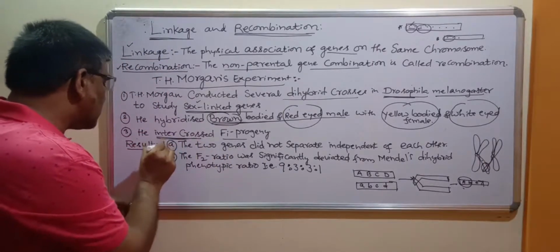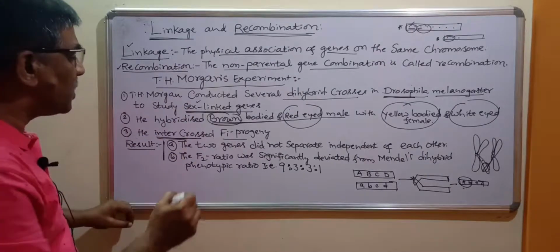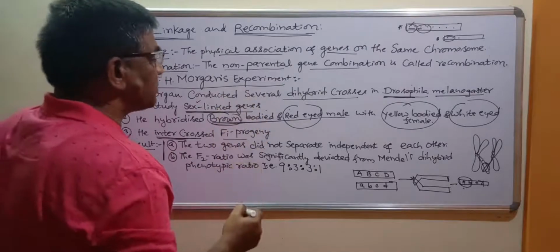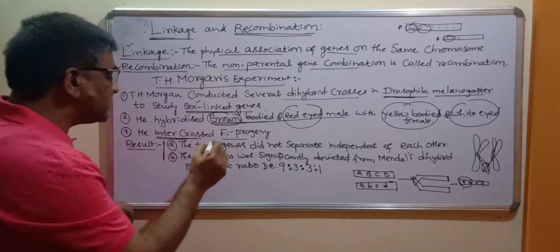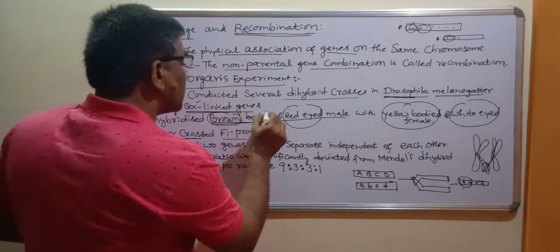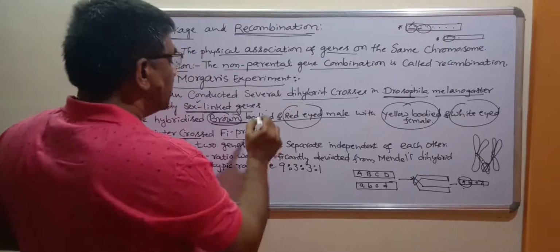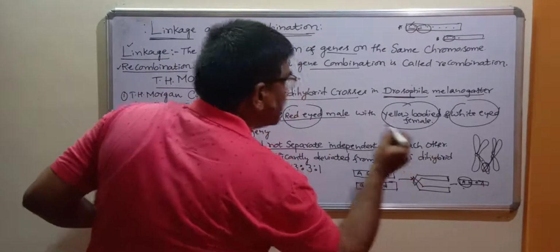Sometimes they may ask what was the result of T.H. Morgan after conducting this hybridization experiment in Drosophila melanogaster. So now let us see what result he got. These genes, brown body and red eye, did not separate independently of each other.